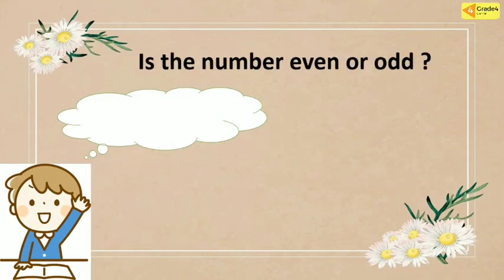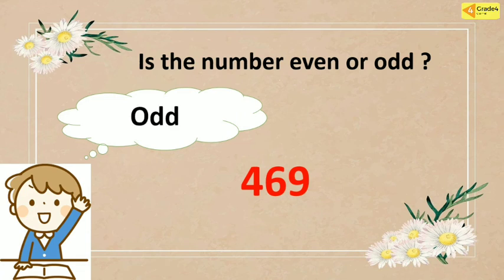Okay friends, let's answer it together. Is the number even or odd? You can see the number. Is the number even or odd? You can see the ones place. So the answer is great, odd number.